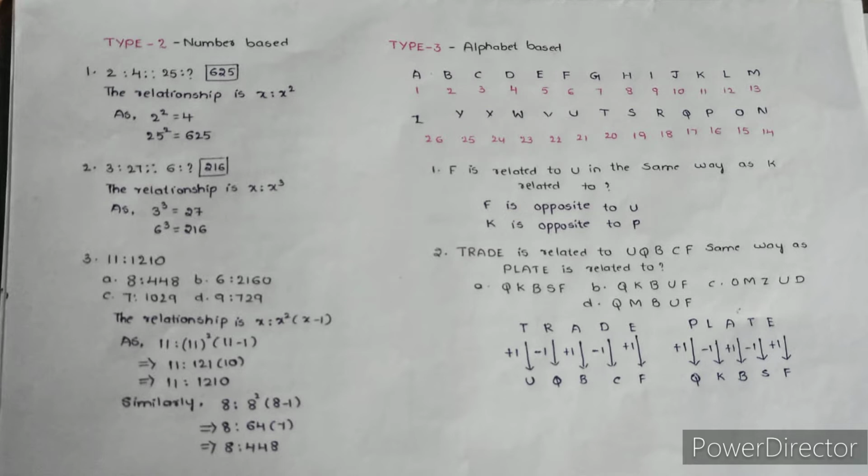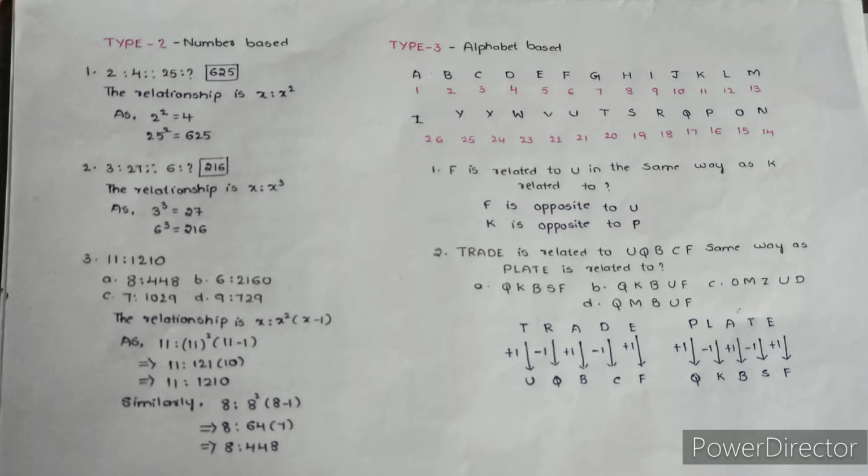In this type you will get number based questions, and you will also get some set relations. All those things will be discussed in later classes. When we get different types of questions, we will understand what number based questions are asked in exams. The third type is alphabet based.